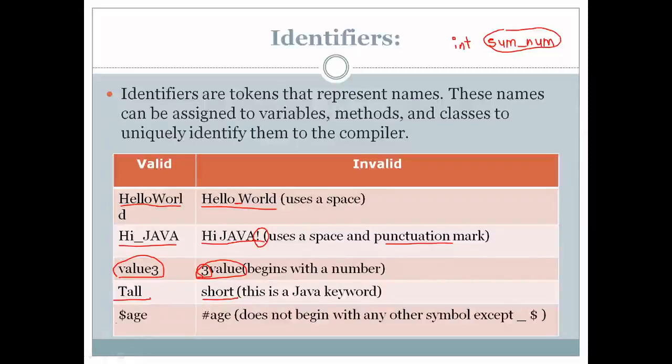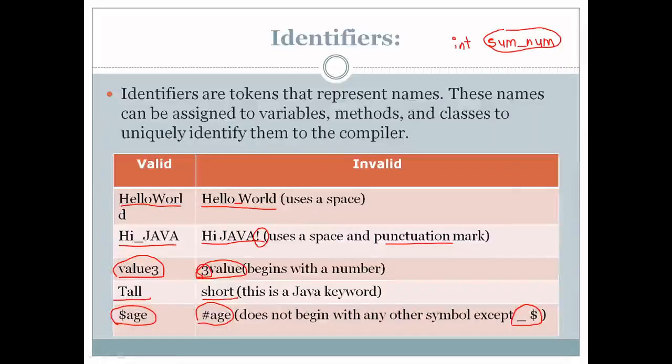Okay, then we have one more example, dollar age. This is a valid identifier, remember, dollar is allowed and it can be the first character also in the identifier. Whereas hash age is not allowed. The reason is, it does not begin with any symbol except underscore and dollar.